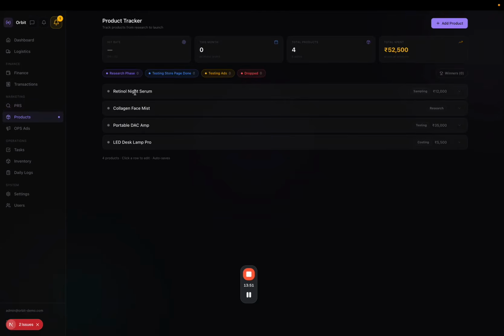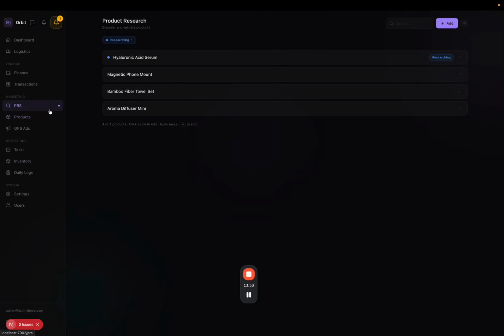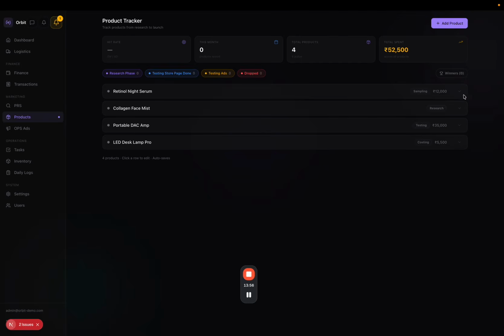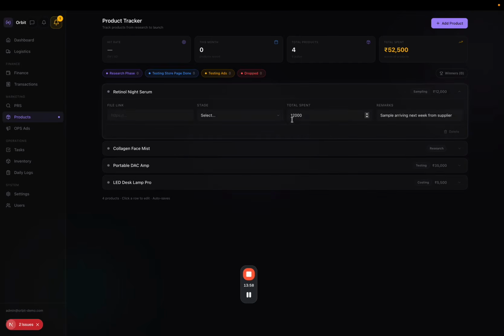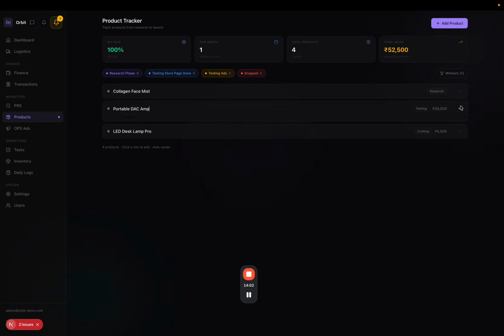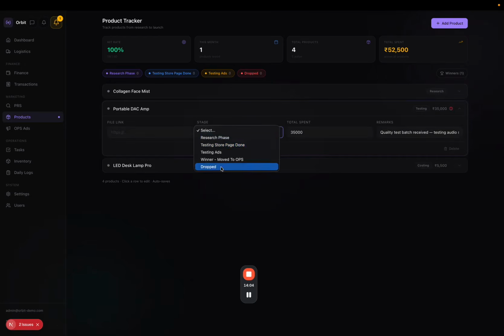Then you have got the products. Now, what is product? Product is basically all the products that you select from the PRS, and that goes into products. And then you test them here, depending on what status it is. That is the amount spent in testing, whether it was a winner or a flop, whatever it was, right? So if it is, let's say, dropped, it will give you a hit rate as well. How many have you tested this month? What is the total products?